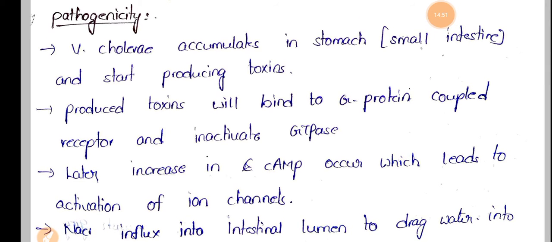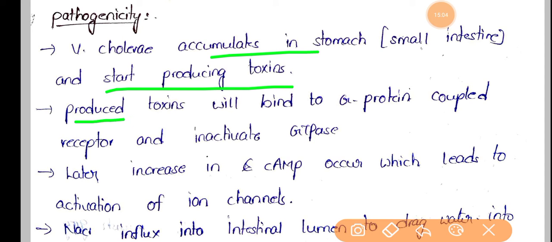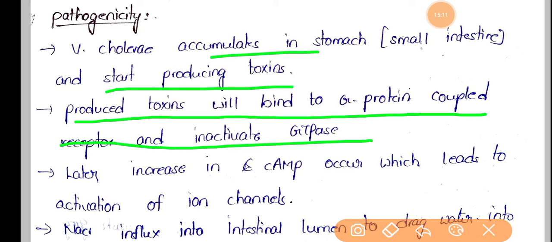Now let's see about the pathogenicity of this particular Vibrio cholerae. This Vibrio cholerae accumulates in the stomach and starts producing toxins, and the produced toxins will bind to the G protein coupled receptor and inactivate GTPase. So they bind to the small intestine and produce toxins, we know.